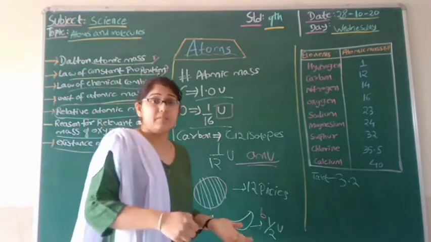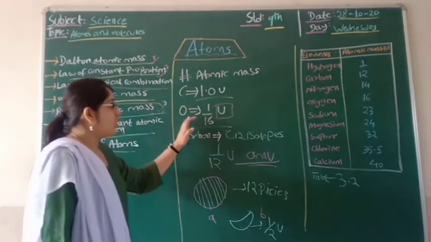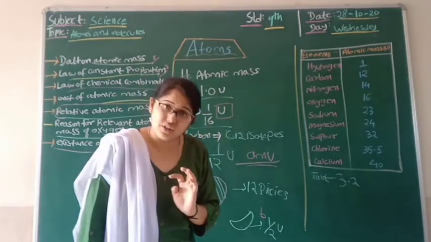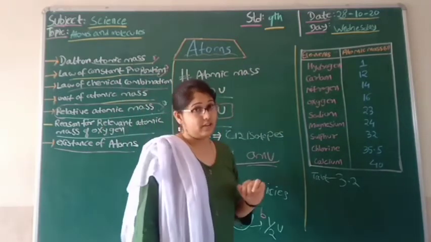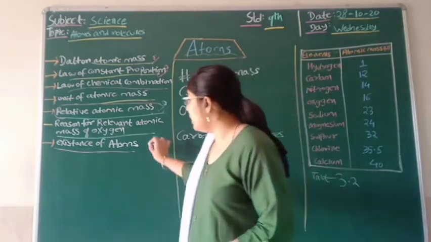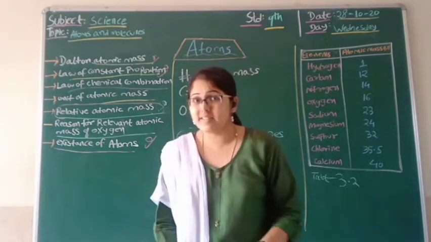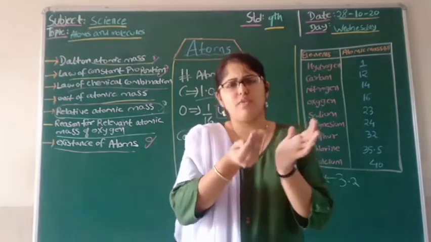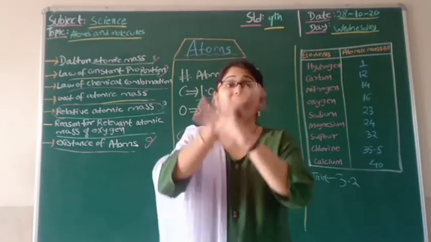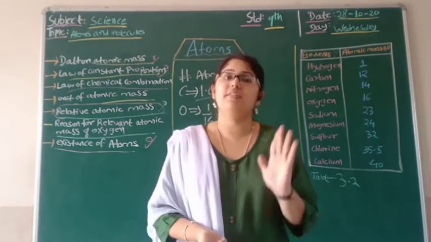And we have seen how different elements were found later on, except carbon and oxygen. We have seen hydrogen, nitrogen, sodium, magnesium, chlorine, and calcium, and their relative atomic masses. Now students, the very last thing we have seen in this video is about the existence of atoms. So we have seen atoms individually do not exist. They exist in a combined form of ions or molecules, and these ions and molecules form a large matter, such a matter that we can see, we can touch, and we can feel.